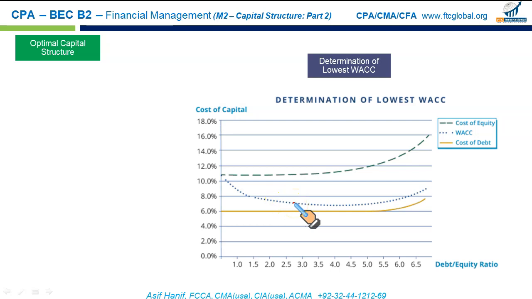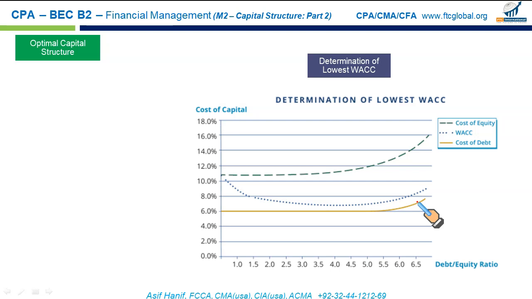The problem is that when we issue more and more debt, it will raise the risk for investors, not only for the bondholders, but for those who have invested in our shares. So both the bondholders, the debtors, and the equity holders will require a higher return. And you can see that these curves are now swinging upward, showing that as the leverage goes up, the risk goes up, so the return required by the various investors also goes up.